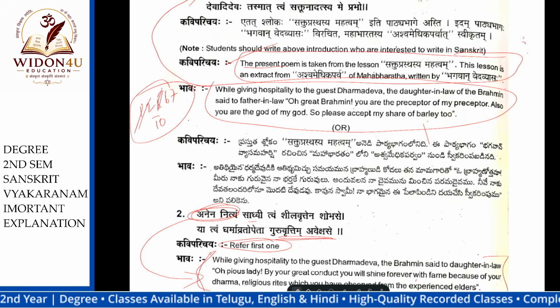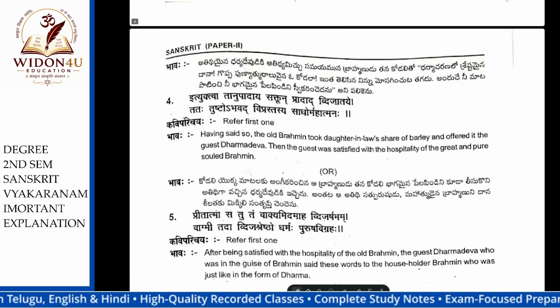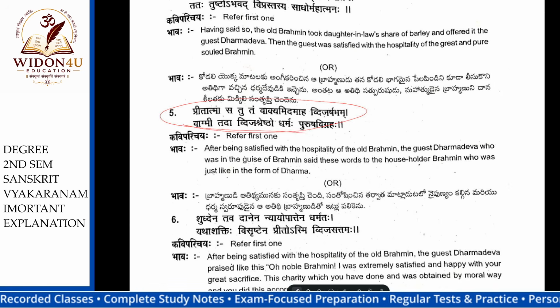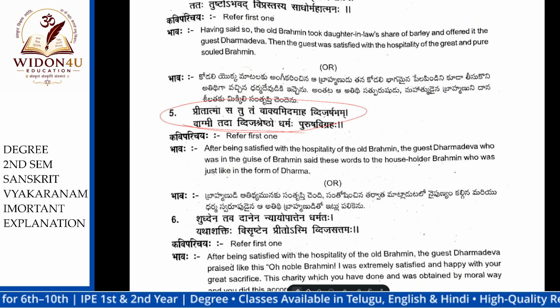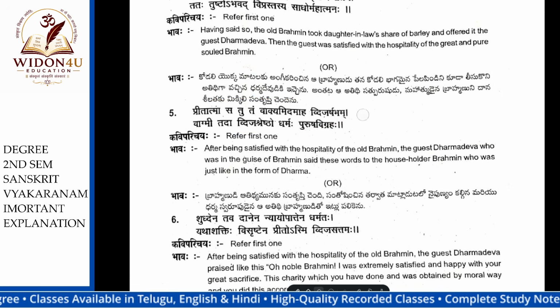Next one is the fifth one. Sixth one. After the lady offered the food, the person who came in the form of a Brahman was satisfied with that offering. Pritatma, I am satisfied.